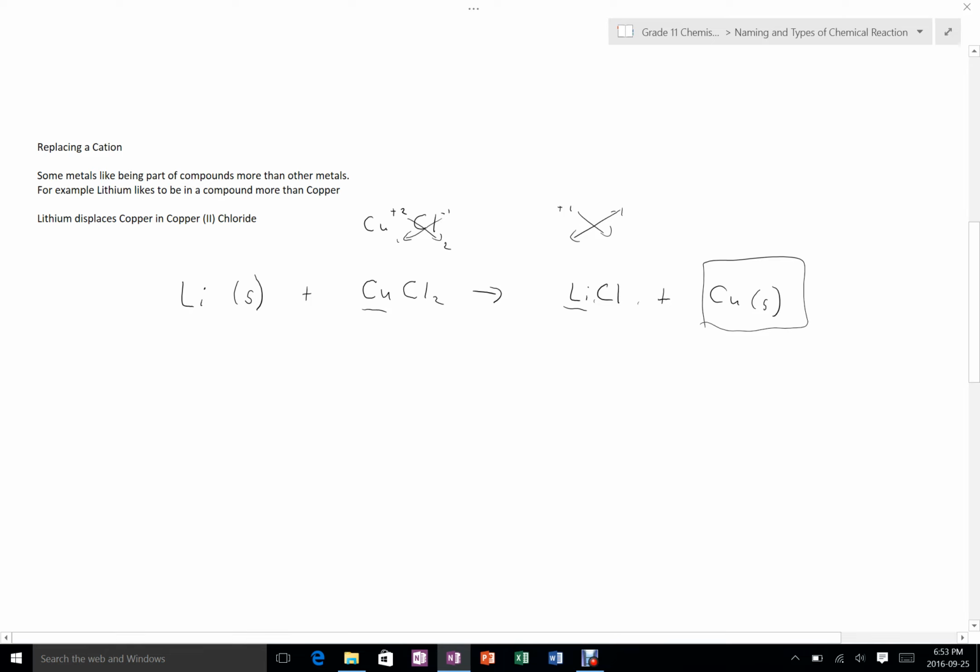Balancing this, we can see we have 2 chlorines here, so I have to add 2 to the chlorines here. And then that means I have 2 lithiums. Typically, to make this reaction work, we would have these compounds, copper chloride or lithium chloride, dissolved in water, or aqueous. Aqueous is the symbol we use to say dissolved in water.